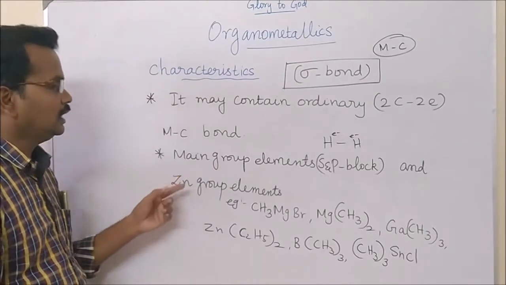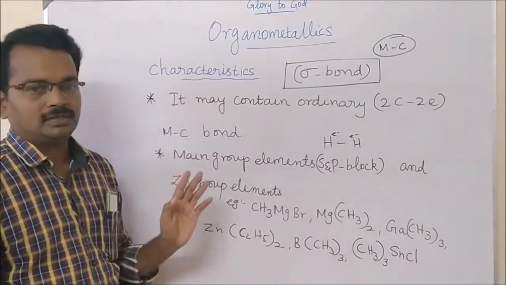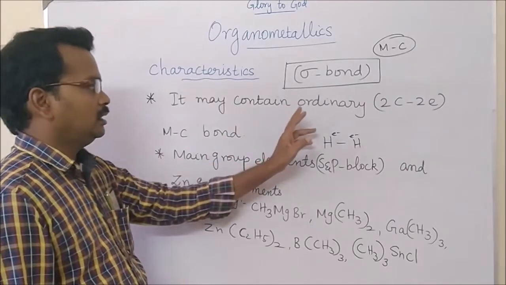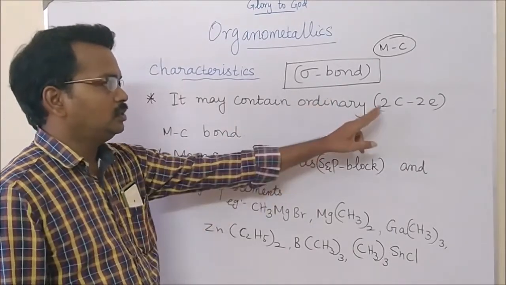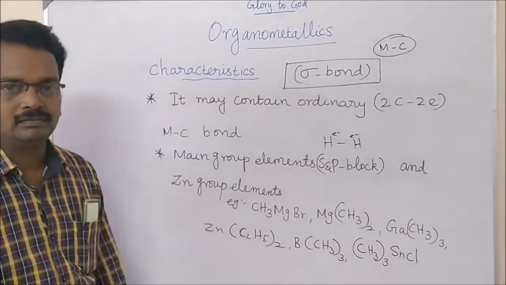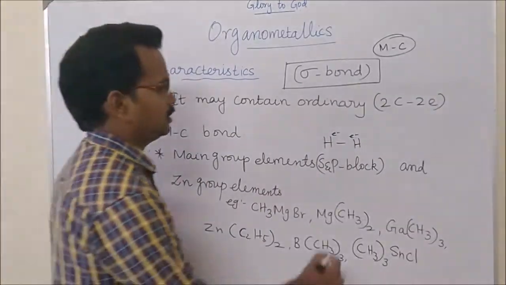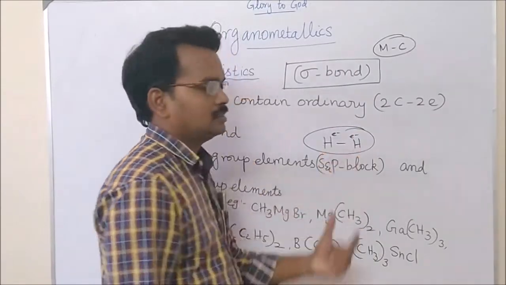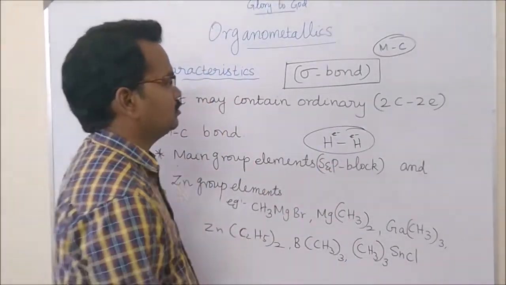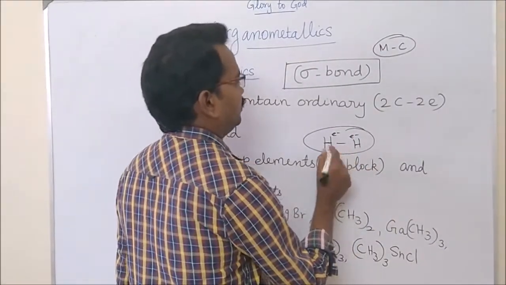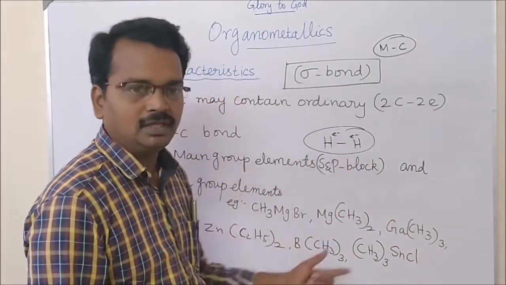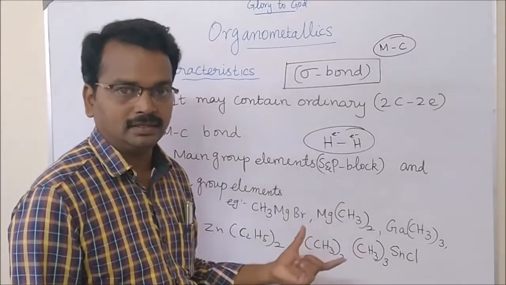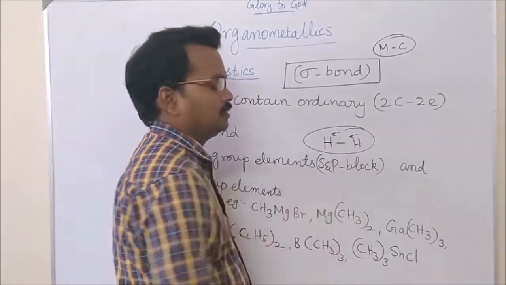Some organometallic compounds may contain an ordinary 2-center 2-electron bond. 2-center 2-electron means it is like the hydrogen molecule. In this hydrogen molecule, we have two hydrogens. Both of these hydrogen centers require 2 electrons.